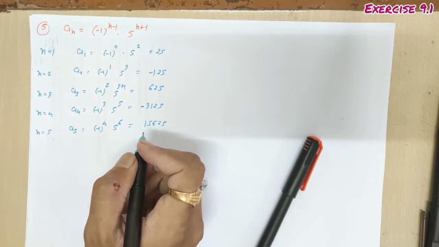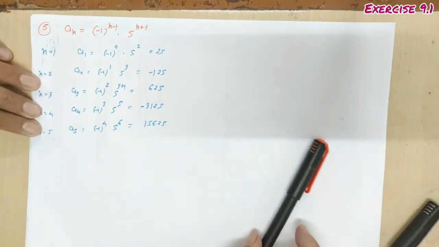So this is your question number 5. Question number 6.